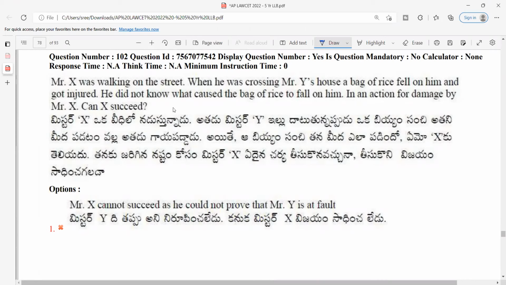Mr. X was walking on the street. When he was crossing Mr. Y's house, a bag of rice fell on him and he got injured. So he did not know what caused the bag of rice to fall on him. In an action for damages by X, can X succeed? So can X succeed in a suit against Y? Is it possible?